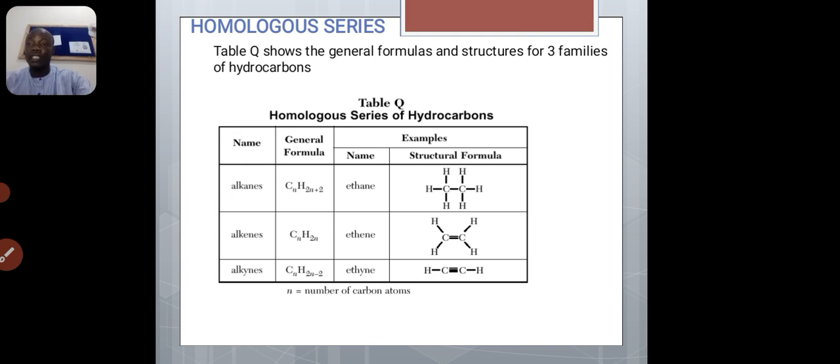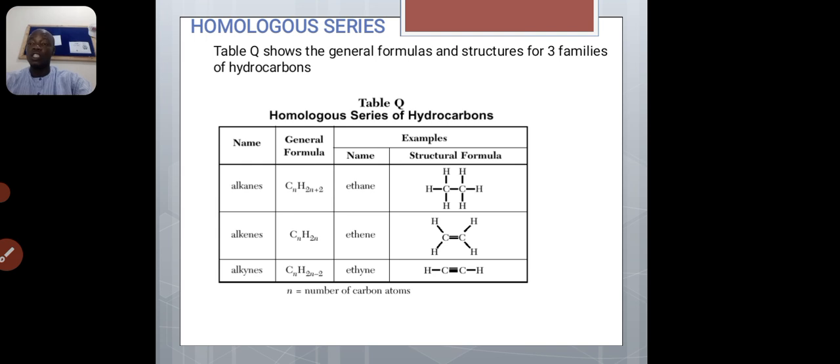So look at it, alkanes have single bonds between carbon atoms, and their general formula is CnH2n+2, while alkenes have a general formula of CnH2n, and between carbon atoms is a double bond, while alkynes have a carbon to carbon triple bond. So this is how we can give information about the members of the hydrocarbons, the three families, which are alkanes, alkenes, and alkynes.